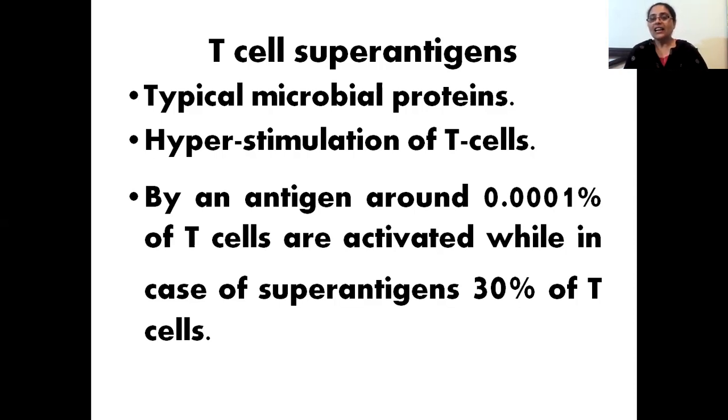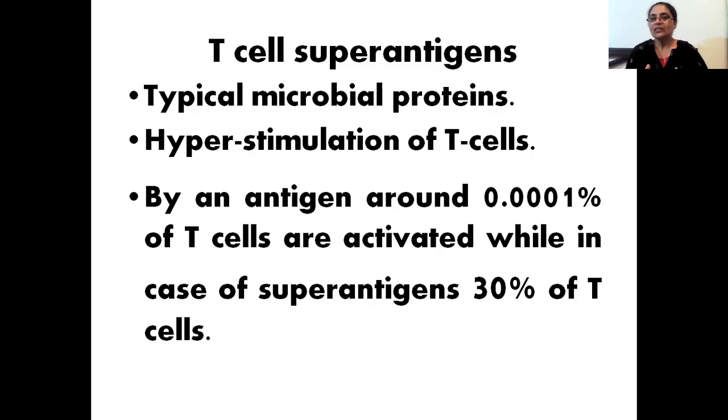When we read about the activation of T cells by an antigen, we will discuss superantigens also. In this video, I'm not going into the details of the mechanism of activation by superantigens. What I want my viewers to learn presently is that superantigens are antigens which cause hyperactivation of the adaptive immune response. When we talk about the adaptive immune response, T cells and B cells have a major role. So superantigens can be divided into two types.